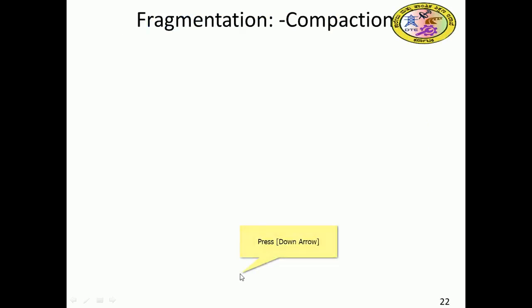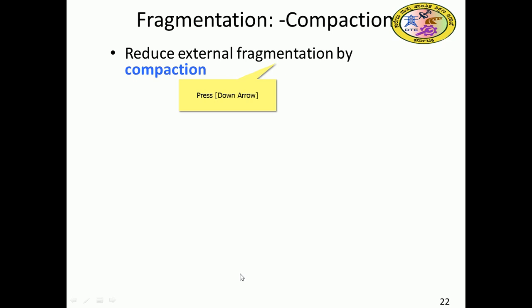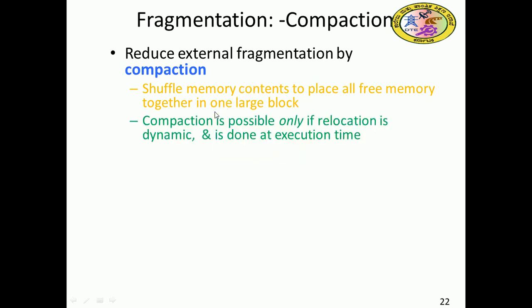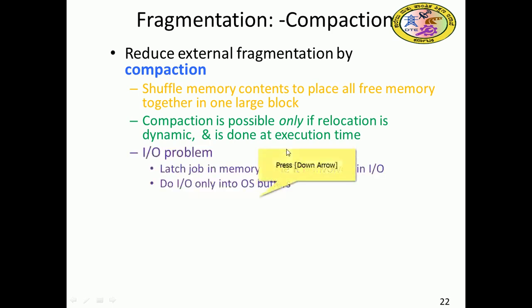We can reduce external fragmentation by compaction: we can combine the many free spaces in memory. Shuffle memory contents to place all free memory together in one large block. Compaction is possible only if relocation is dynamic and is done at execution time. There are I/O problems too, so latch the job in memory while it is involved in I/O.